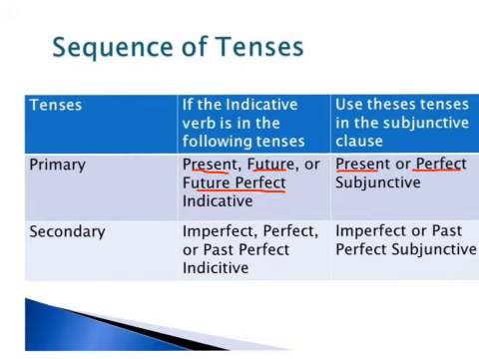Your secondary tenses in the indicative are anything that's happened in the past. They're all your past tenses, your imperfect, your perfect, and past perfect. And so if the indicative verb or the main verb is imperfect, perfect, or past perfect, you will always use either an imperfect or past perfect subjunctive in your subjunctive clause.